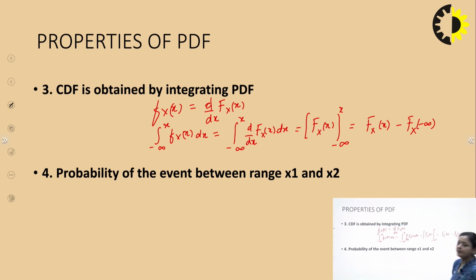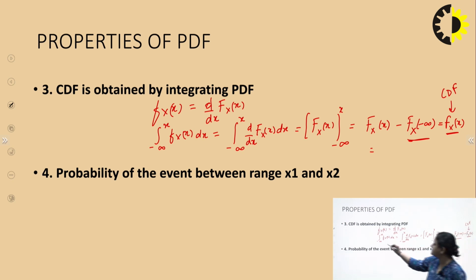This will be equal to F_X(x), with x as a dummy variable, minus F_X(minus infinity). And from the properties of CDF, we have seen that the value of the CDF at minus infinity, that is this term, is always equal to 0. So this term will be equal to F_X(x). So what is this? This is nothing but your CDF, and this CDF has become equal to the integral of your PDF. So we can say that CDF can be obtained by integrating PDF. Okay, so this is the third property of your PDF.